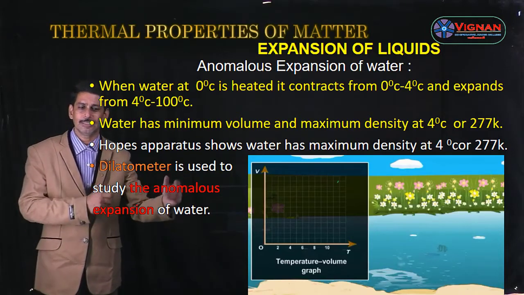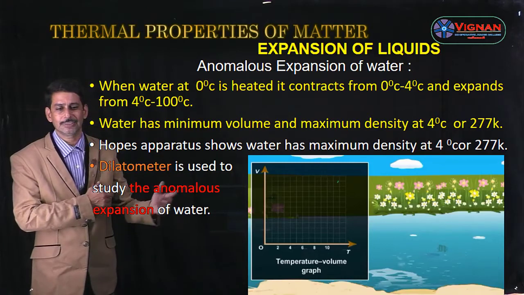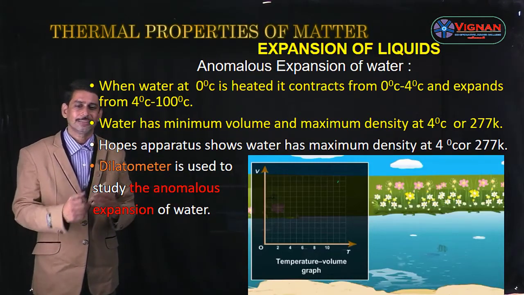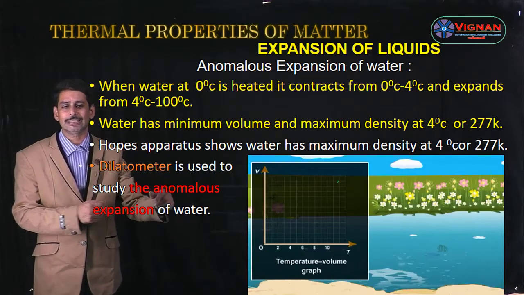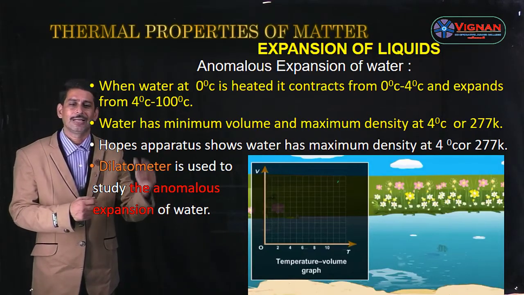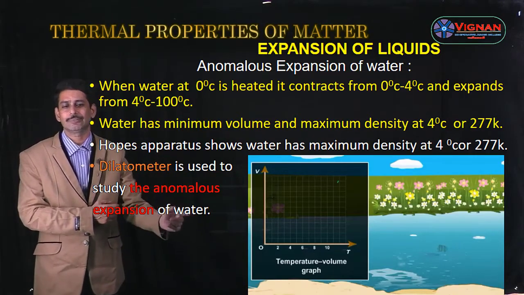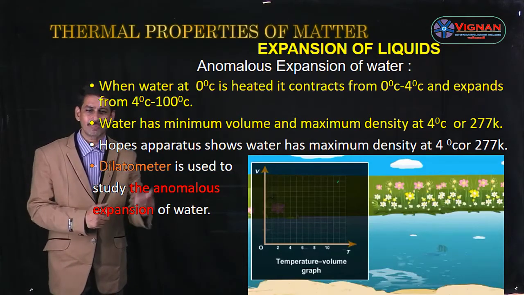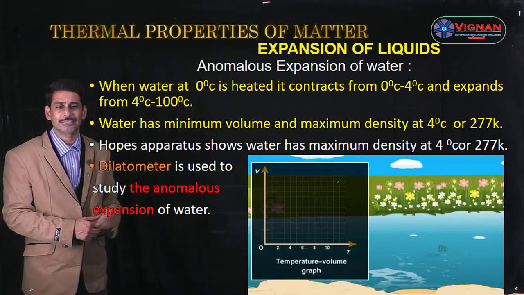And similarly, when we consider density, as we increase the temperature from 0 to 4 degrees centigrade, the density goes on increasing and becomes maximum at 4 degrees centigrade or 277 Kelvin, and from 4 degrees centigrade onwards the density of the water decreases up to 100 degrees centigrade. So that's why water has minimum volume and maximum density at a temperature of 4 degrees centigrade or 277 Kelvin.